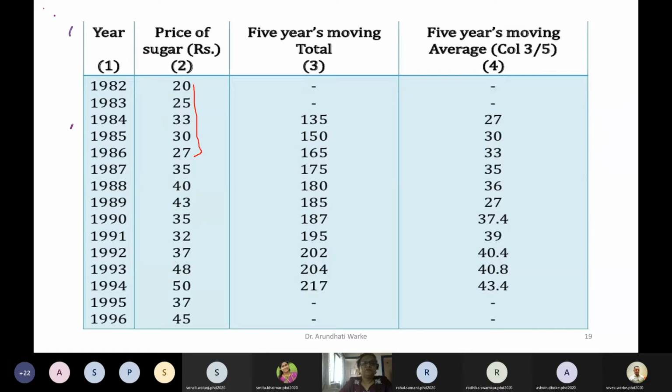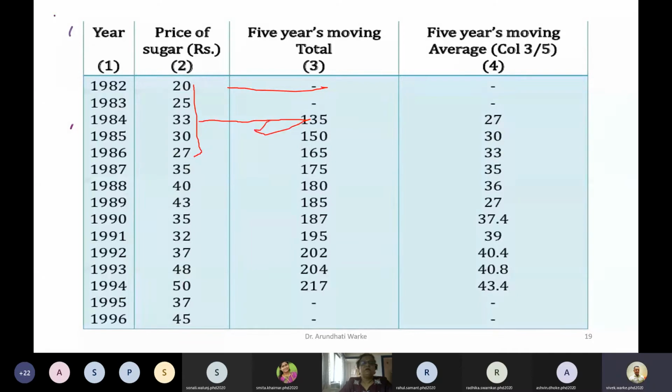So when we consider these first 5 years, we calculate the total: 20 plus 25 plus 33 plus 30 plus 27. And we write it at the center. Look at this, it is written at the center. Can you see it is written at the center, 135?